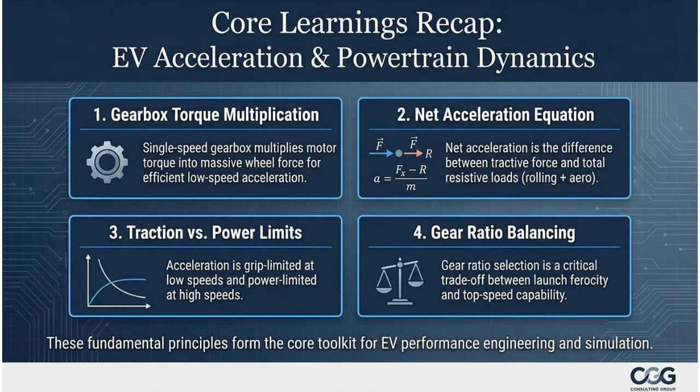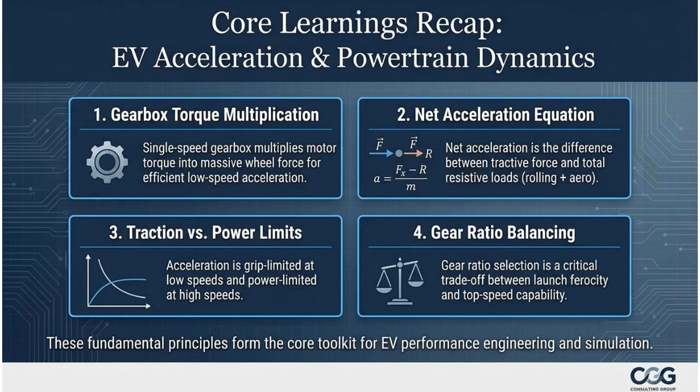To summarize, net vehicle acceleration is determined by the balance of forces acting on the vehicle. These include the traction force produced at the wheels, the rolling resistance from the tires, and the aerodynamic drag from air. The difference between the driving force and these opposing forces ultimately defines how fast the vehicle accelerates.